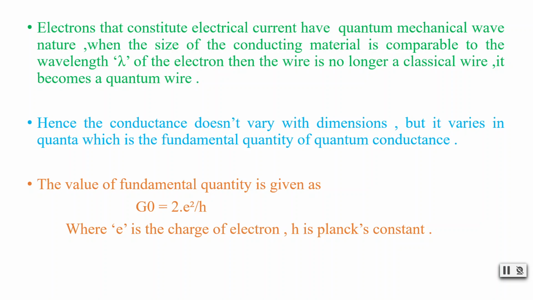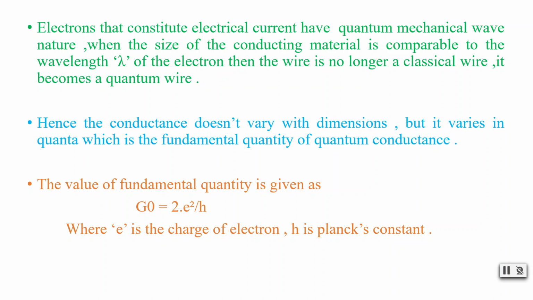Now suppose the value of the fundamental quantity is given as G naught. Here it is not G0, but G subscript o, which is 2e square by h. Now suppose we have this fundamental quantity, and the next value of conductance will be 2 times, or 3, 4, 5, 6.